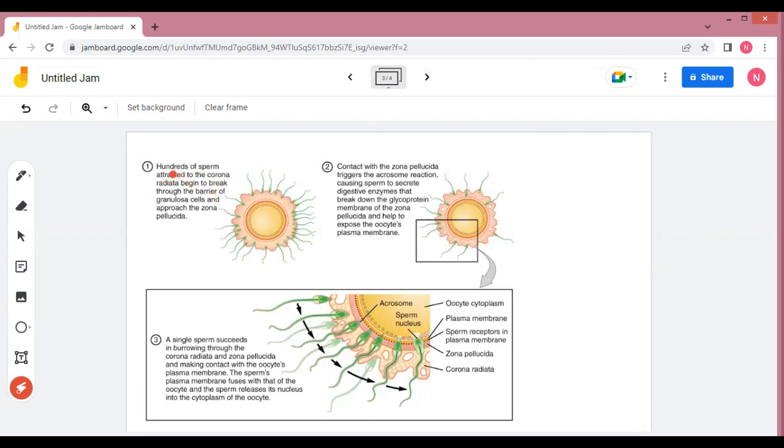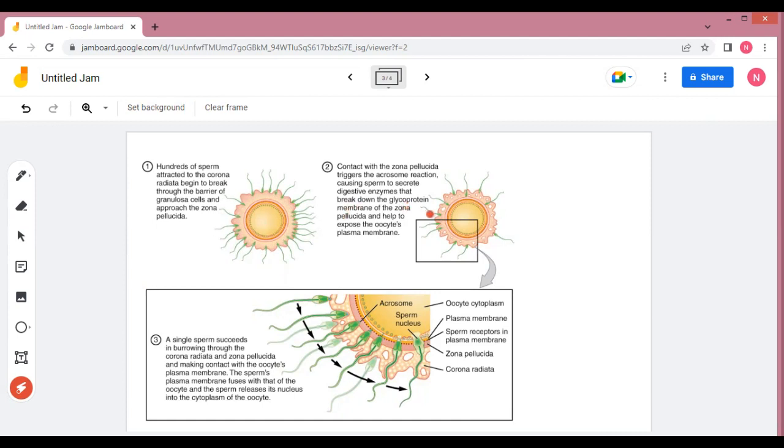So here you can see that hundreds of sperm are attracted to the corona radiata and they begin to break through the barrier of granulosa cells and approach the zona pellucida. You can see here that this one is the ovum and it contains the outer layer that is called the zona pellucida, and a number of sperm are moving towards the ovum to get entry into it. But we know that only one sperm will be successful here.